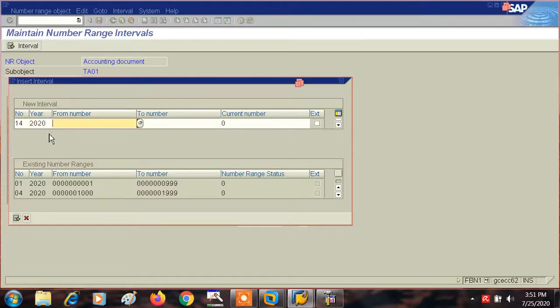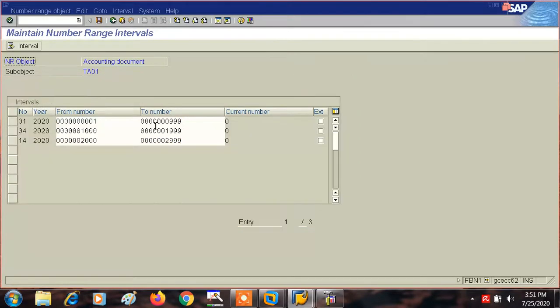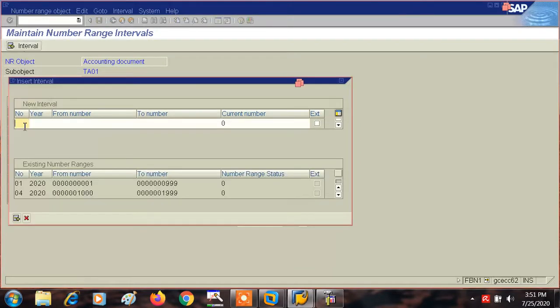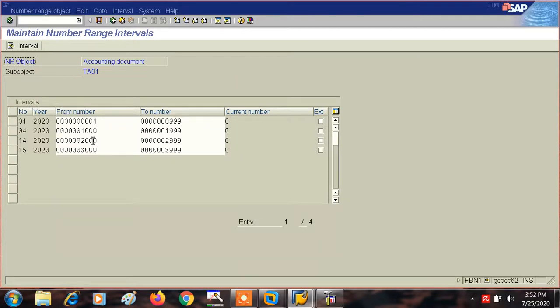Go to 2000, because up to 1999 we have already created. So 2000 is the next number. Now 2999, like that. Again we will make 15. Take number range 15. Year 2020. Now 3000 we will take. Next number is 3000 to 3999. Okay, save. Like that we have to create some of the number ranges.